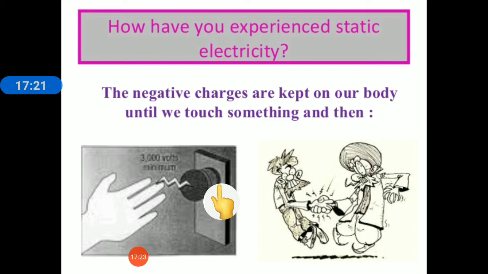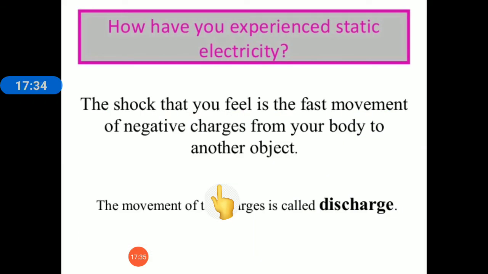So this is about static electricity. Static electricity is the building up of electric charge, and it stays in a body till we touch anything. So the shock that you feel is the fast movement of negative charges from your body to another object, and the movement of charges is called discharge. So the building up of charges is called static electricity, and the movement of that charge from the charged body to the neutral body is called discharge.